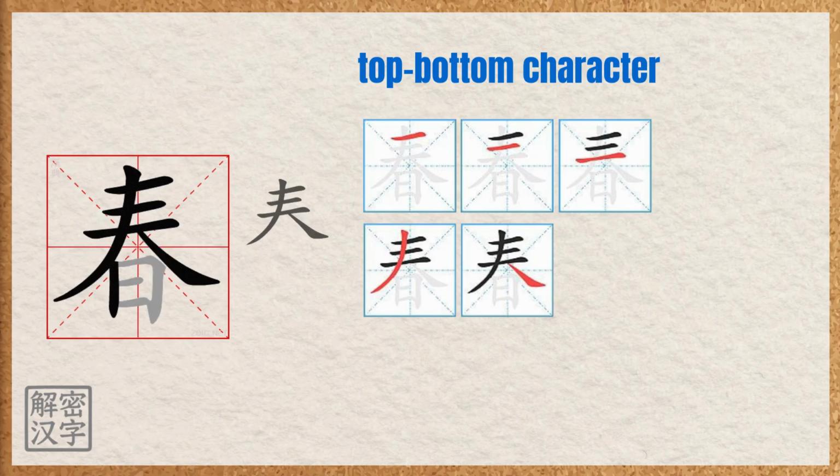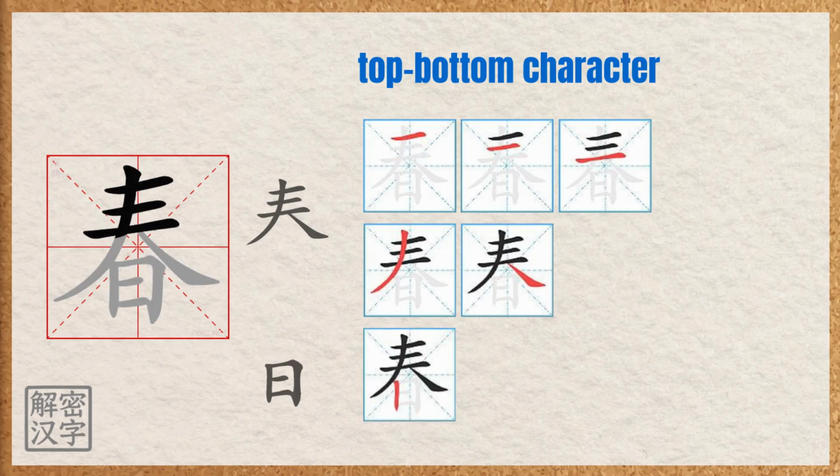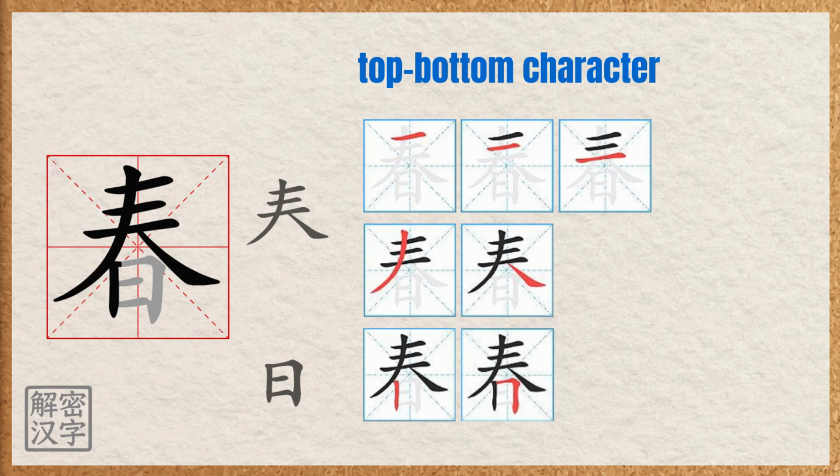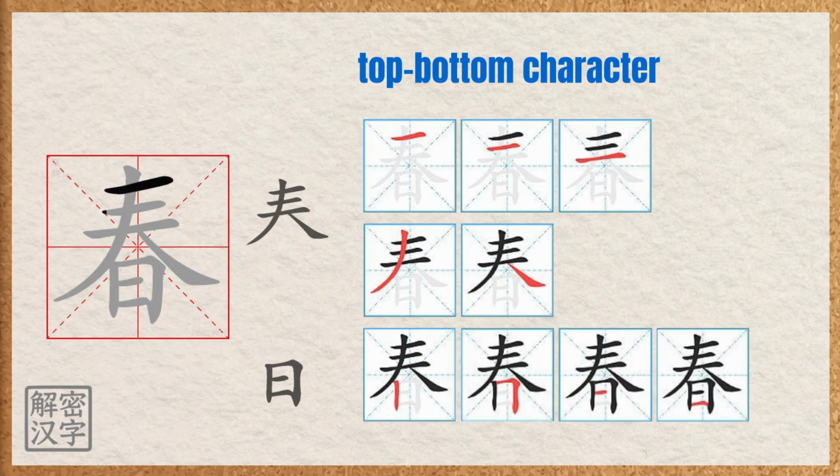Step 2. Write the bottom part, zhi. The stroke order is a vertical stroke, a turning stroke, an inner horizontal stroke, and a bottom horizontal stroke. Here's one tip. Keep the top and bottom balanced in size, and the character will look much nicer.